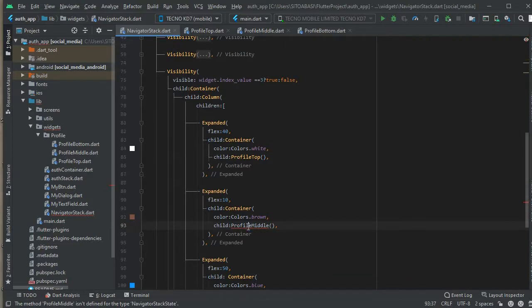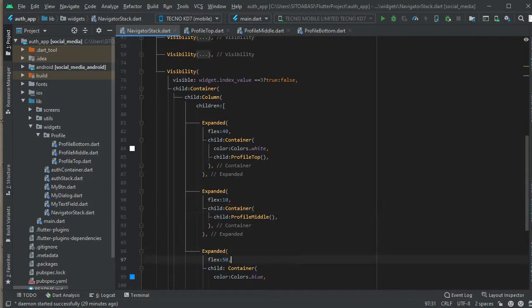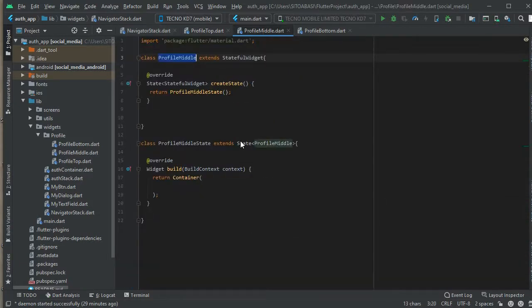So we have to import it. First of all, you have to import the profile middle class. So we're just importing that. You can see in the first expanded widget in the column we have the profile top. Then we have the profile middle, and down here we're going to put the profile bottom.